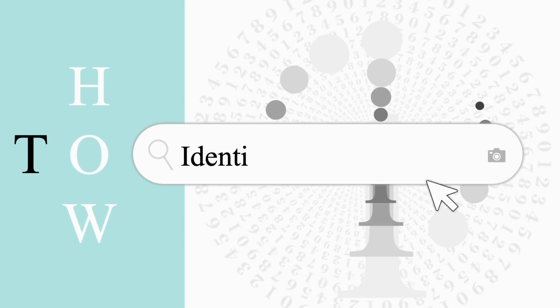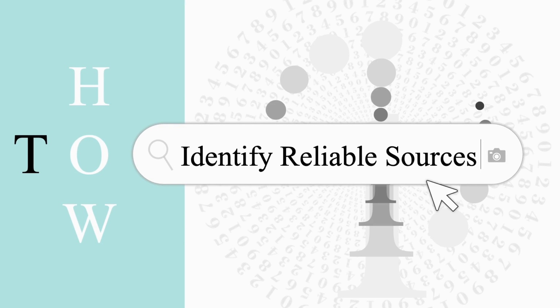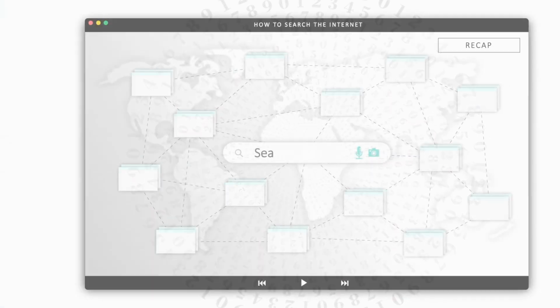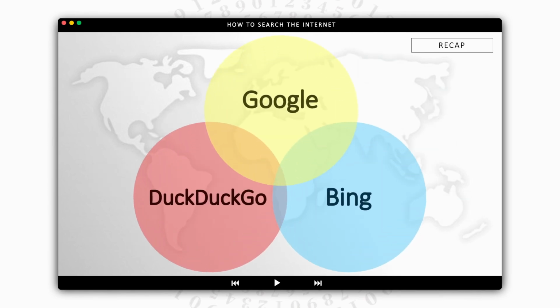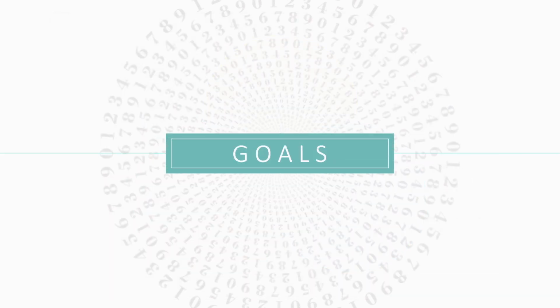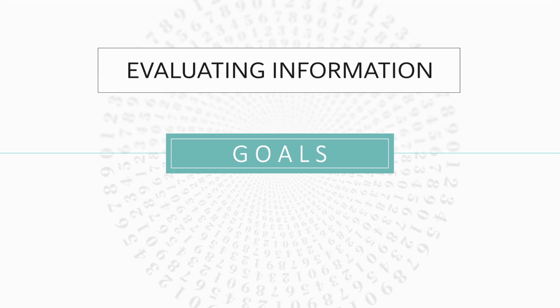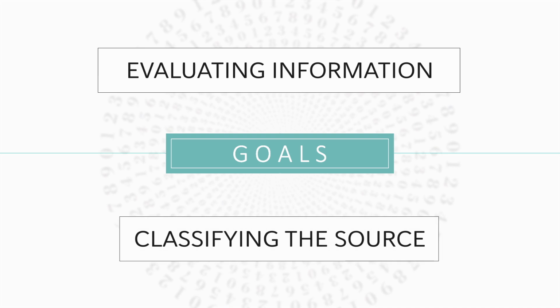Welcome to the How to Identify Reliable Sources video of our Data and Information Literacy series. In the last video, we discussed where and how to search for suitable information. However, how can we tell if this suitable information comes from a reliable source we can use in our academic work? To explore this question, this video shows you why evaluating information sources is important and how to classify the source. So, let's get started.